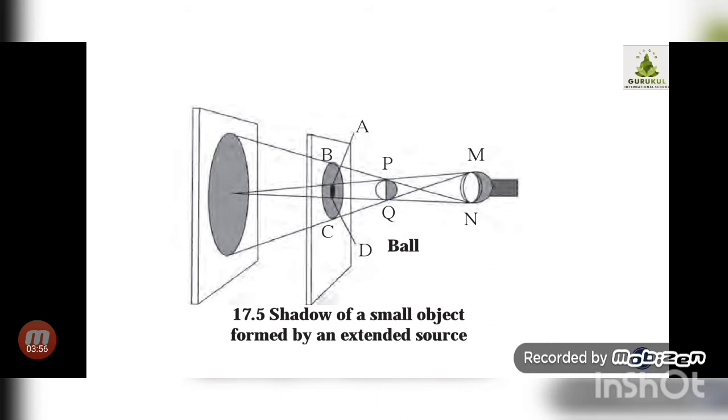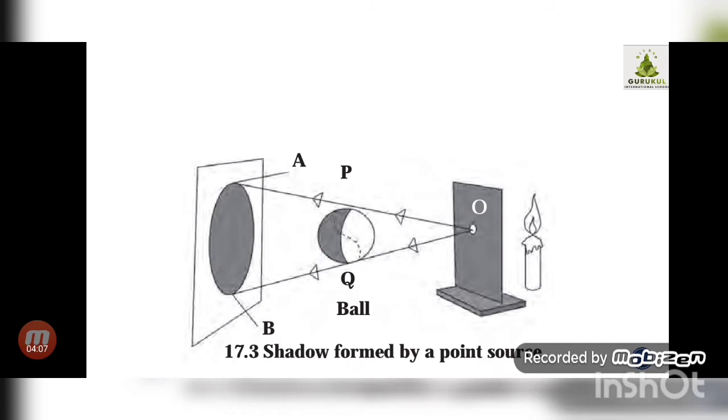But you can see that the light is traveling in a spread out, extended way, and therefore it is called an extended source. Whereas in this figure, the light rays are passing through a small point, a small hole, and therefore that source of light is called a point source. So you understood the meaning of point source and extended source, correct?